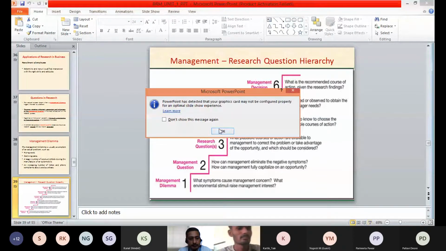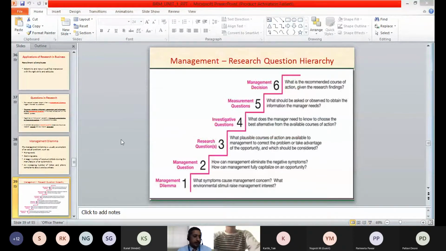The first step is the management dilemma, the confusion or state of difficulty in taking decisions. Here, what symptoms cause management concern, what environmental stimuli raise the management's interest. This management dilemma is characterized by different symptoms. It is not the problem, but those are the symptoms of a problem or a signal of some opportunity.